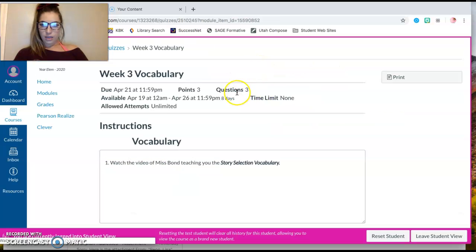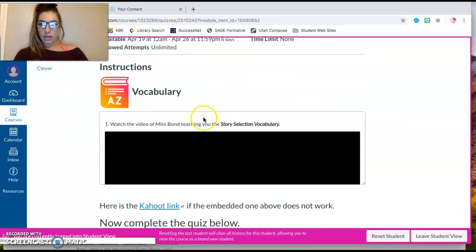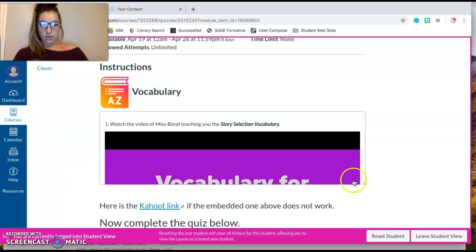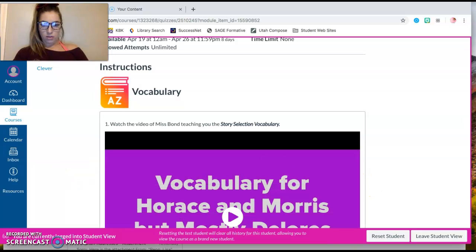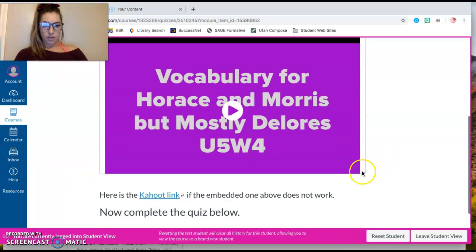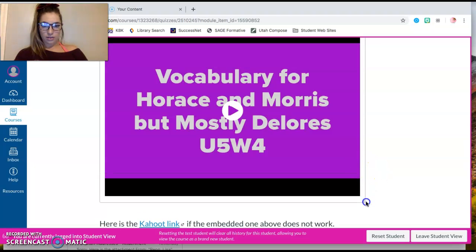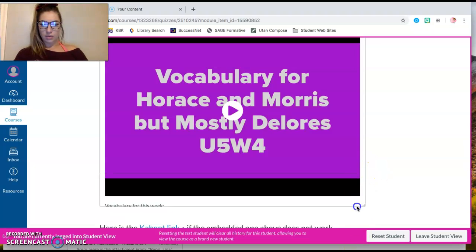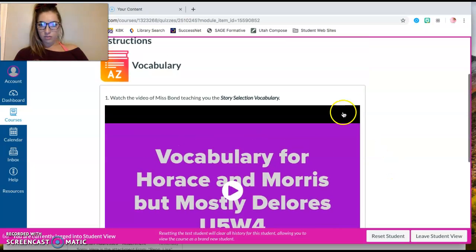We go ahead and click next. We've got our vocabulary. So I have a video. So remember, this window for whatever reason gets small. So you can go ahead and just make that bigger, just by grabbing this corner right here, there's some lines, and you can make that bigger, and that helps. I don't know why it is that way. There's not a way for me to fix it that I'm aware of.